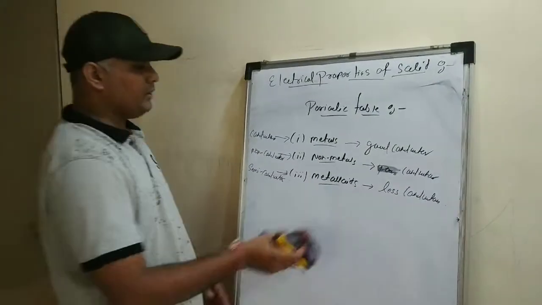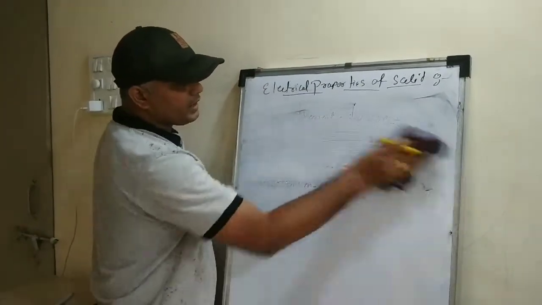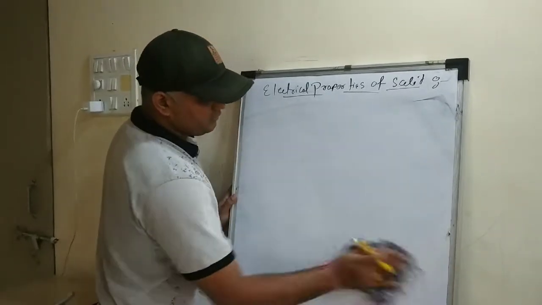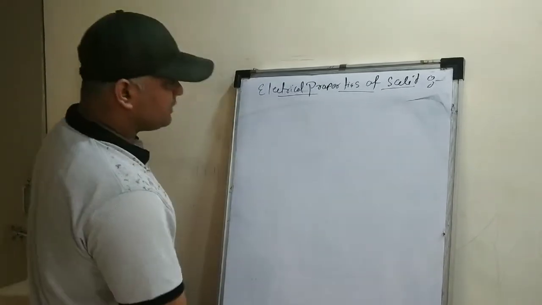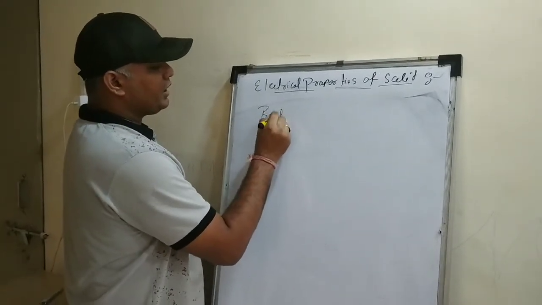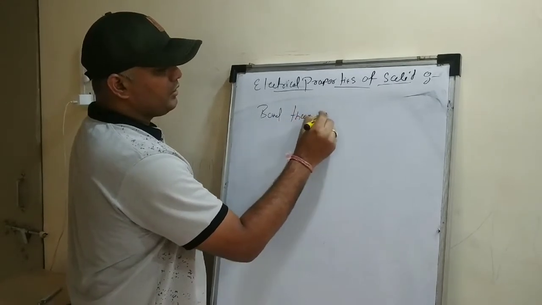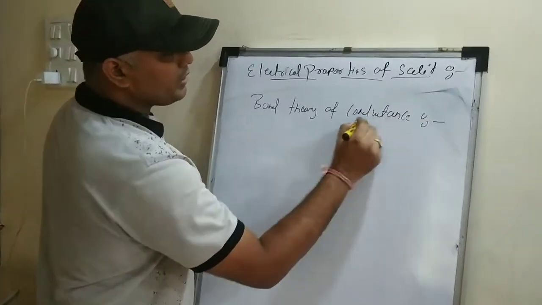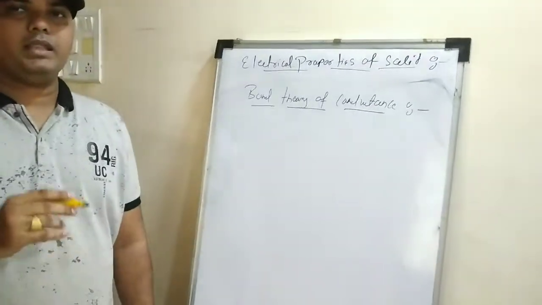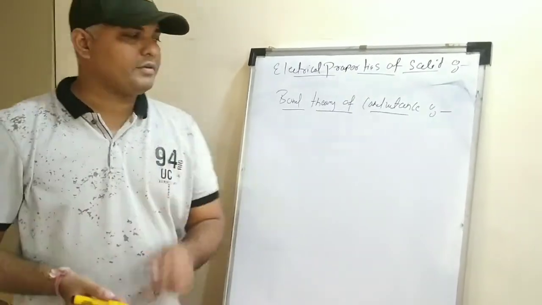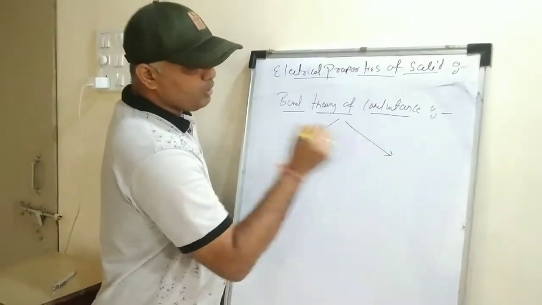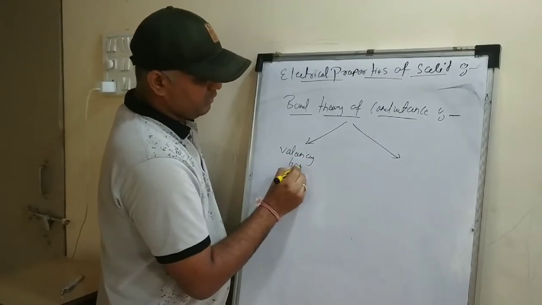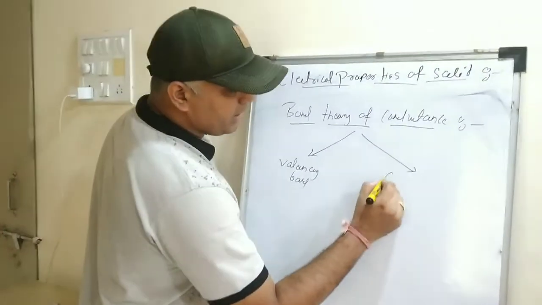Now let's move further and understand the electrical conductivity in solids by applying the theory called the band theory of conductance, right? This is a very important theory. According to the band theory of conductance, there are two kinds of band: the valence band and the second type, the conductance band.